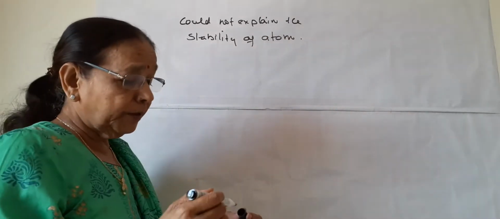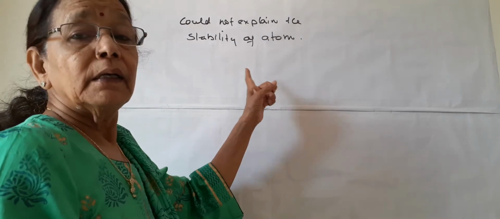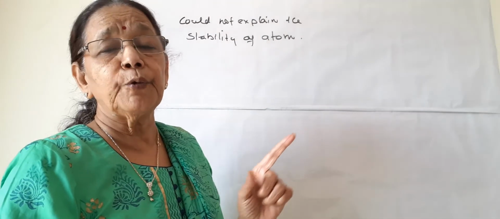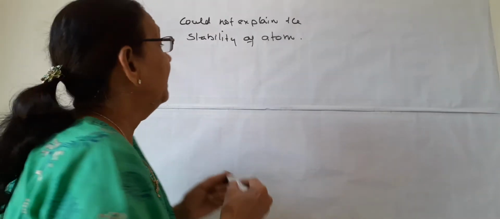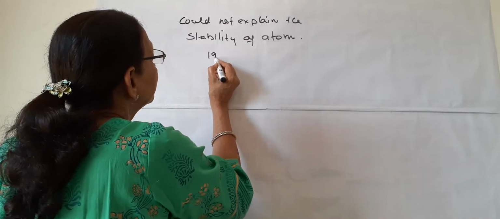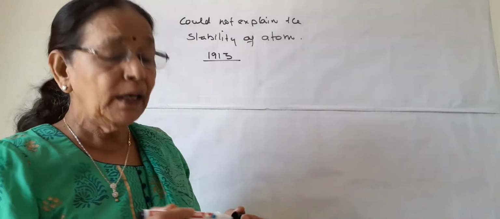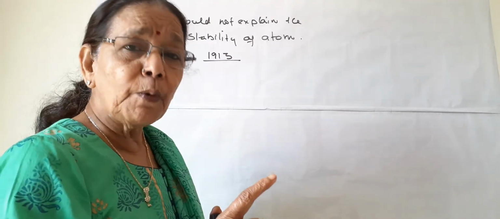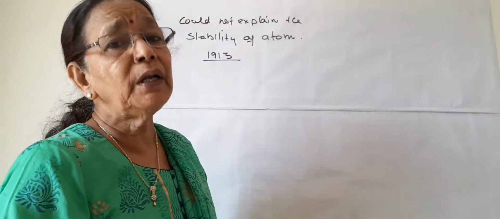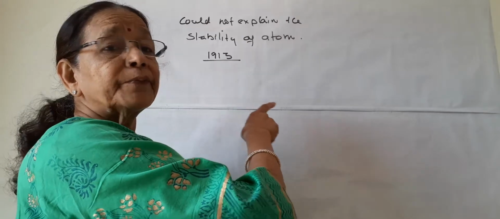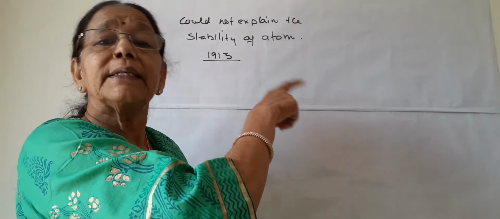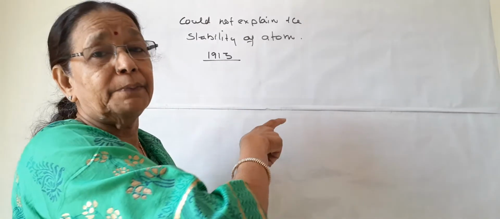And later on, student of Rutherford, Neil Bohr, in 1913, he has given a model known as Bohr model of atomic structure, and he could explain the stability of atom.